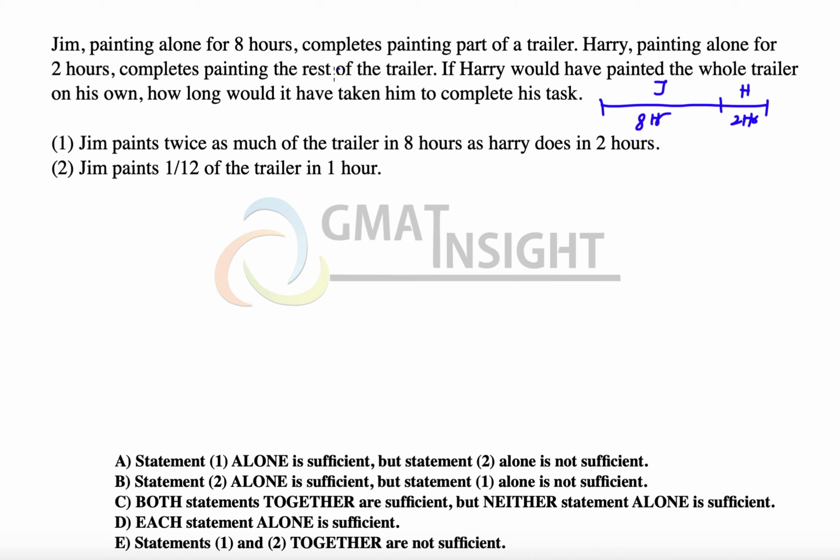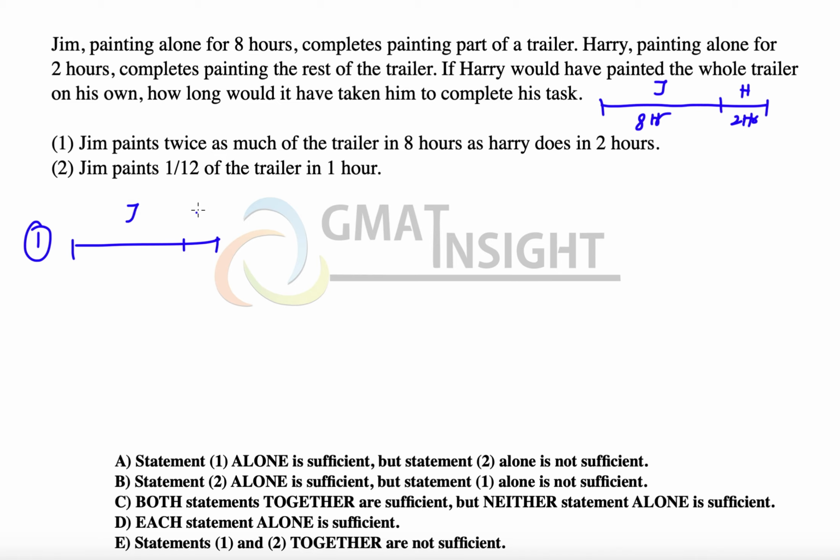If Harry would have painted the whole trailer, how much time would it have taken to complete this task? So we either need the rate of J or the rate of H to answer the question. Let's look at the first statement, which says that Jim paints twice as much of a trailer in 8 hours than Harry does in 2 hours. Well, that is clearly going to be sufficient.